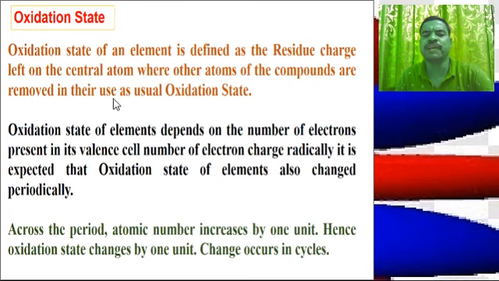Then oxidation state. Oxidation state of an element is defined as the residual charge left on the central atom when the other atoms of the compound are removed in their usual oxidation state. The oxidation state of an element depends on the number of electrons present in the valence shell. Naturally, it is expected that the oxidation state of elements also changes periodically. Across the period, atomic number increases by 1 unit, hence the oxidation state changes by 1 unit, and the change occurs in cycles.